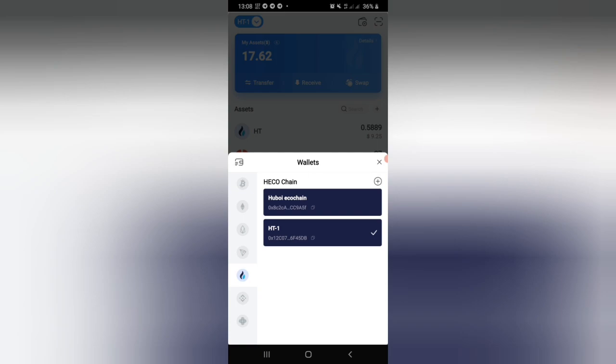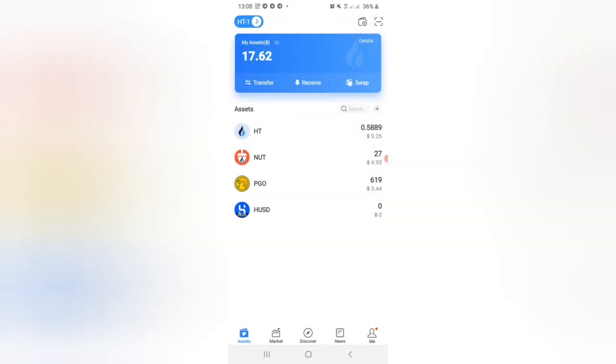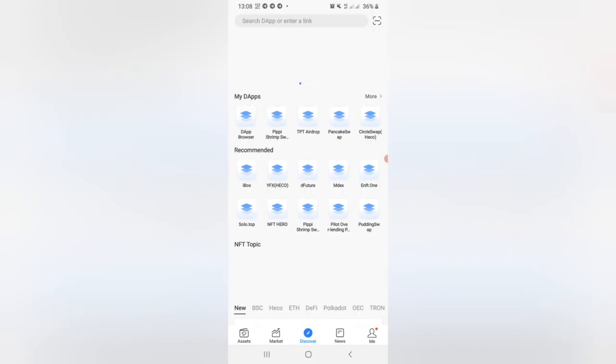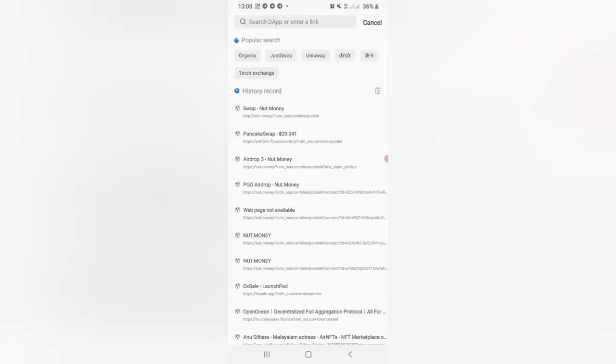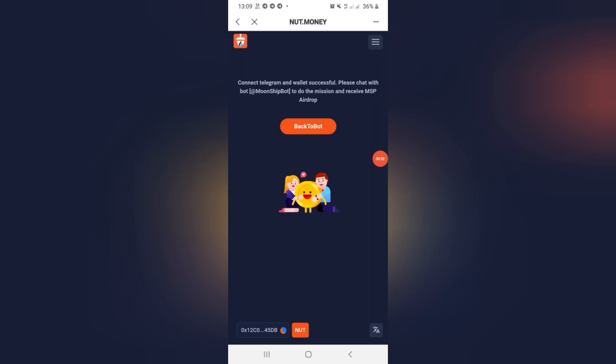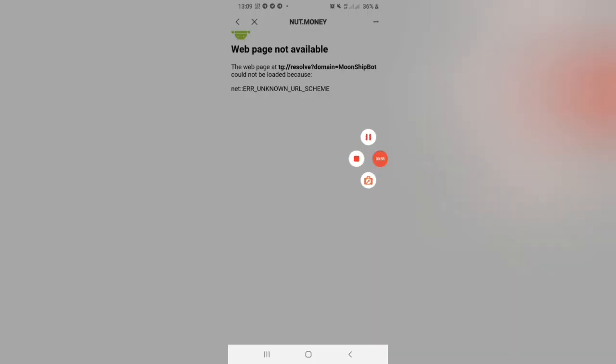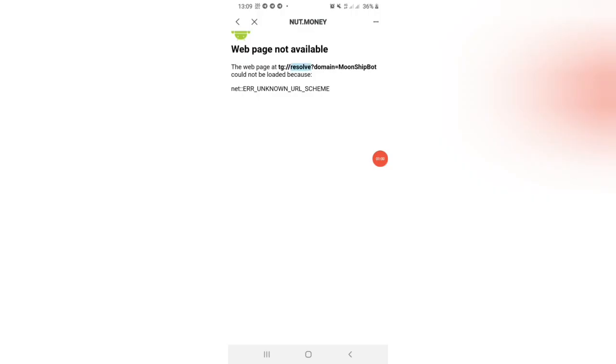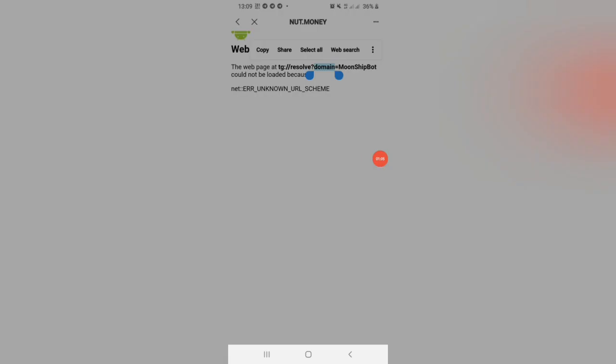I am using Token Pocket here. Select the wallet. If you do not have one, just create a wallet. Go to the DApp section and enter the link. Just click on the search button. Your wallet gets connected to the site. Now you can go back to the airdrop bot. Either you can copy the link and search it, or enter the bot directly.